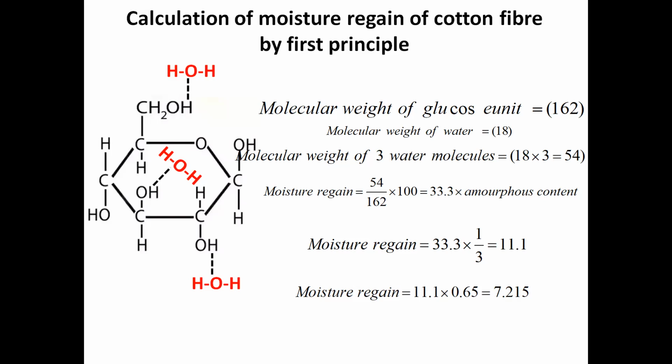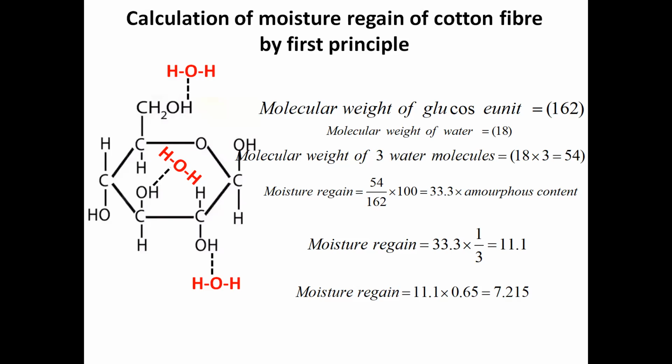Now suppose all 3 hydroxyl groups have attached 3 water molecules. In that case, the moisture attached on that glucose unit will be 54 divided by 162 into 100, 33%. But I have already mentioned, whatever water molecule will attach, that is only possible in the amorphous region, not in the crystalline region.